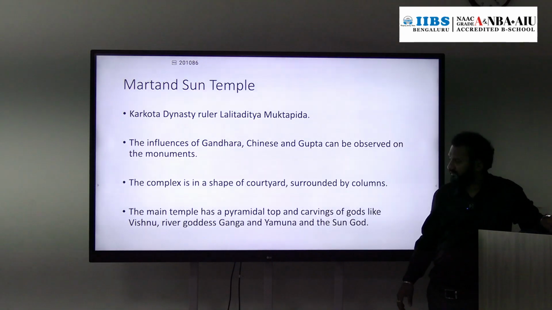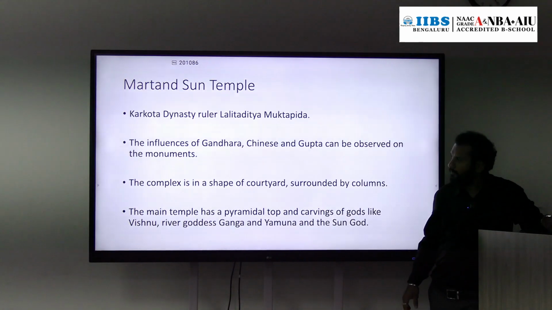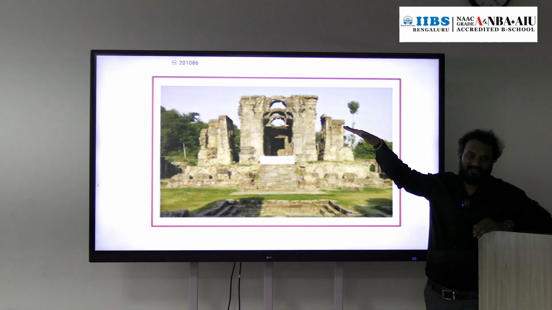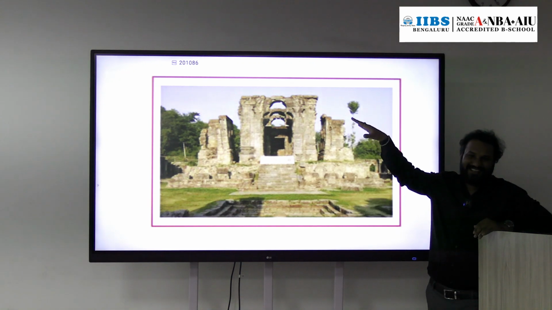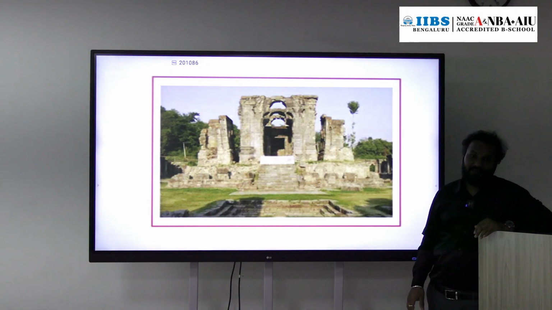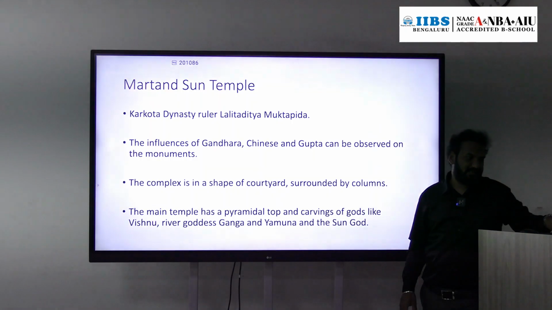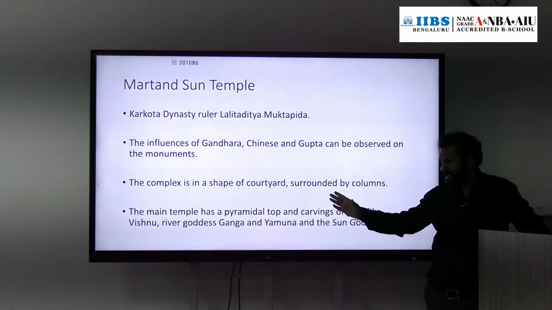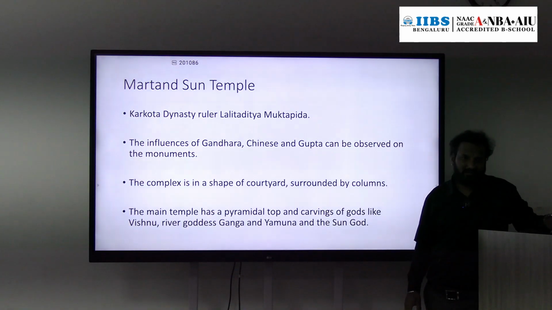And it had a pyramid top, which is gone now. It also had Vishnu sculptures and other Hindu god sculptures present in this temple, like goddess Ganga and Yamuna.